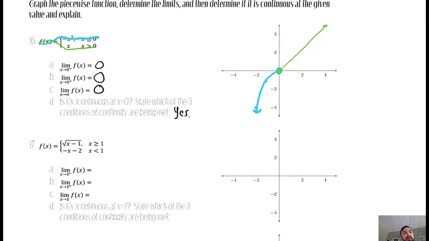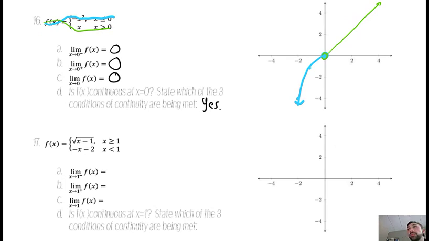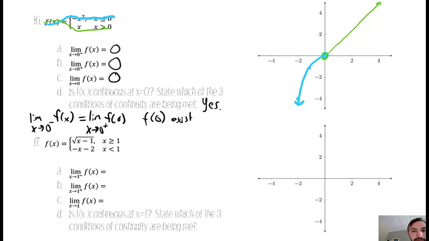And which of the three conditions of continuity are being met? Well, if it's continuous, then all three. So I would need to say the limit as x approaches 0 from the left equals the limit as x approaches 0 from the right. That's condition 1. f of 0 exists.